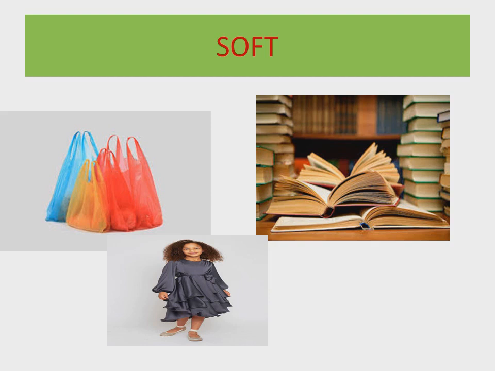First one is plastic bags. Next one, the books are there, and the third one, there is a girl wearing a dress. So the plastic bags, the books, the fabric, these are the soft materials, because if we want to cut them easily, we can. If we want to turn them up and down, we can do. And if we want to change the shape of these materials, we can change them. So these are the soft materials examples.